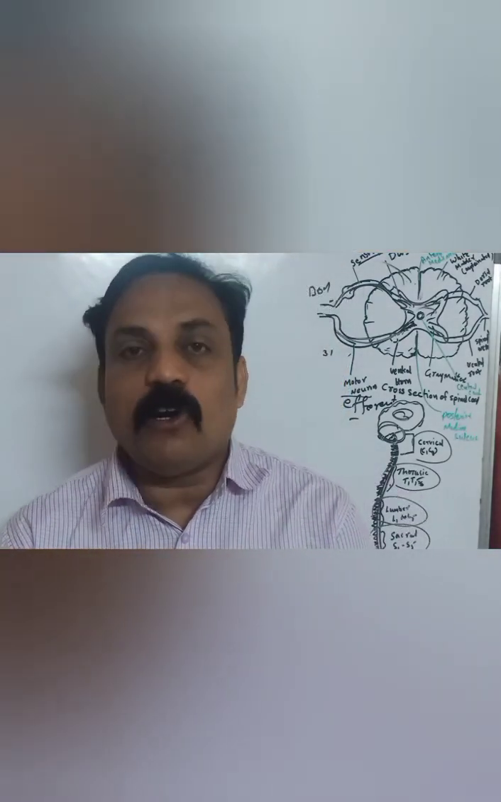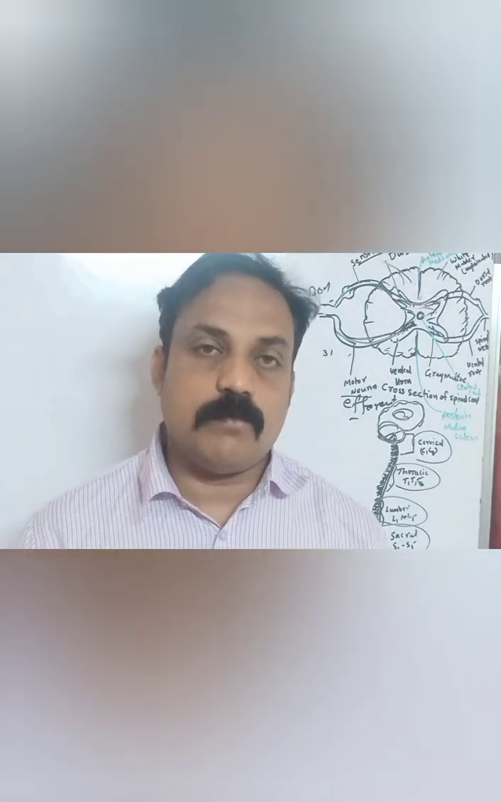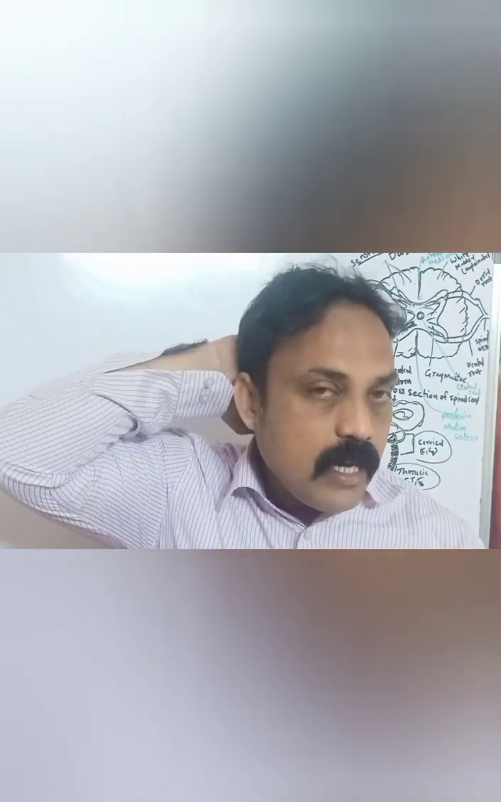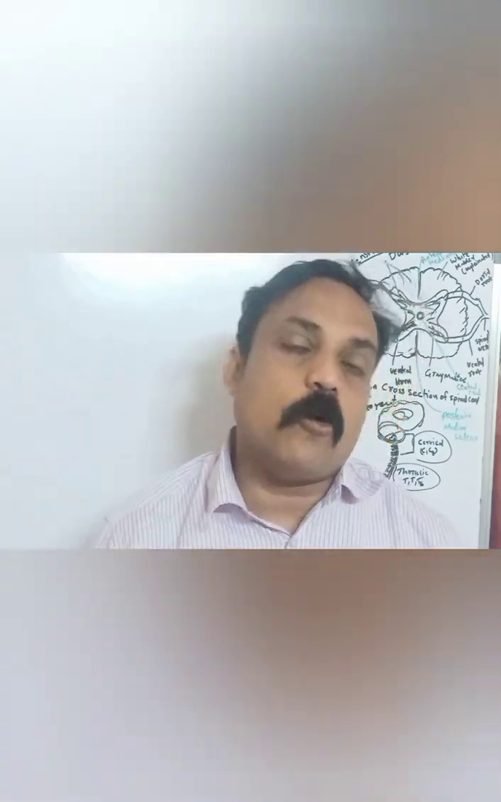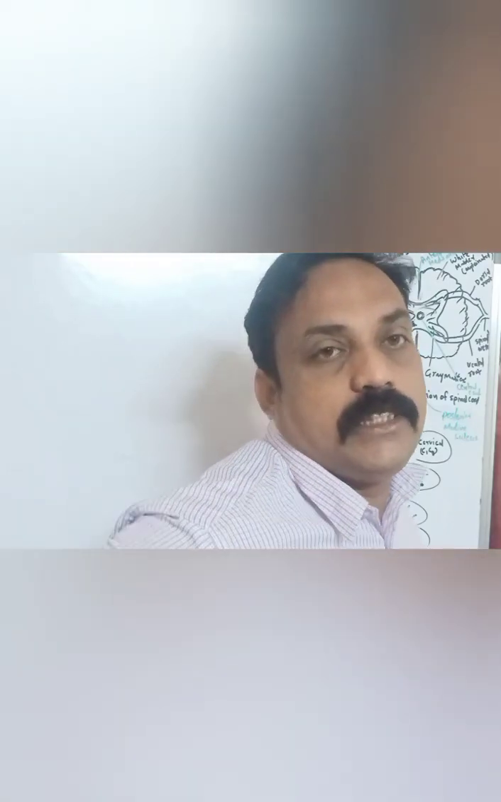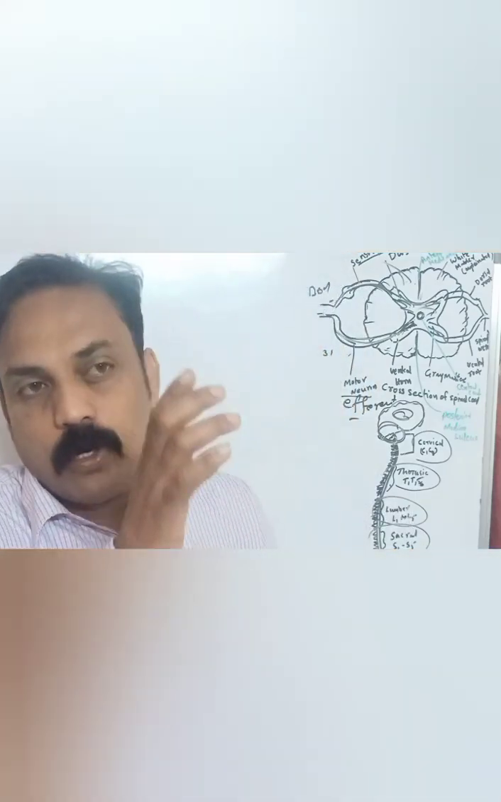The spinal cord is a part of the central nervous system. It is an important part of the central nervous system. After the brain, the second part is the spinal cord. The spinal cord is located in our dorsal region. Dorsal means what? Backside. So we can call it the backbone.